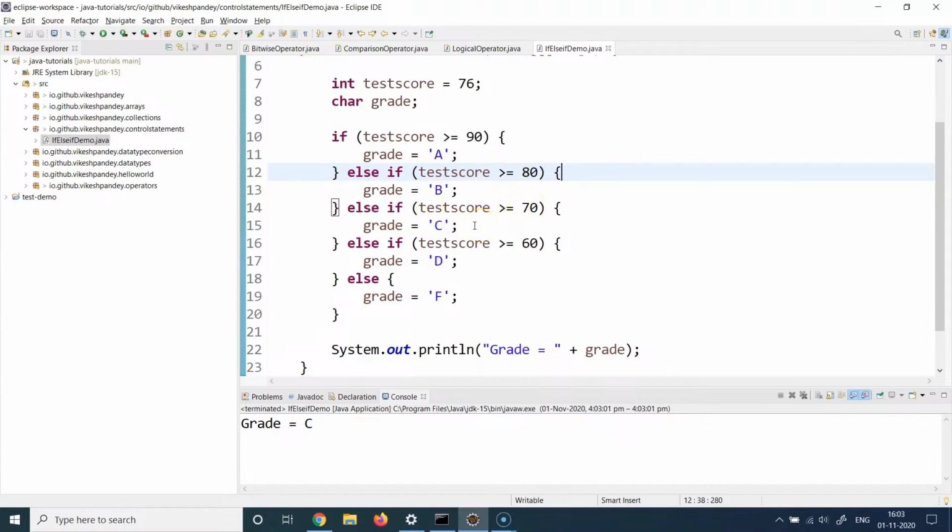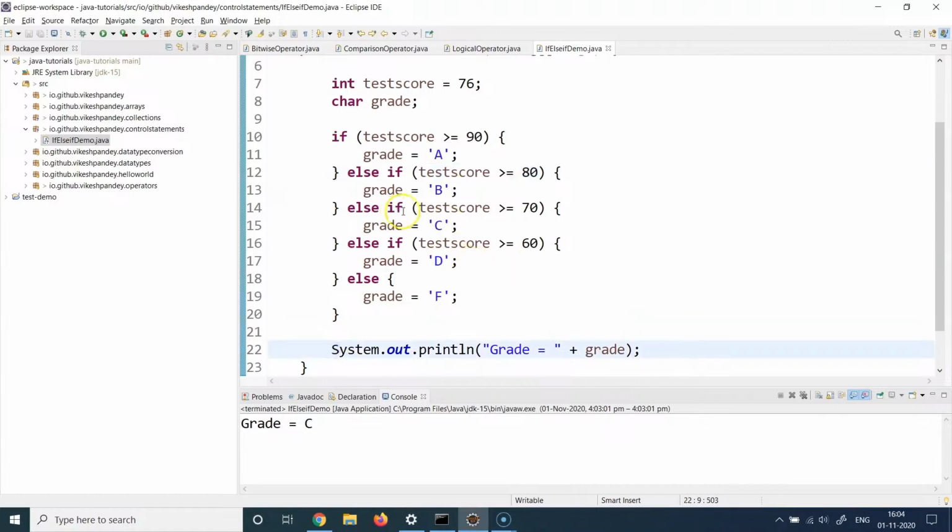And once this condition is true, none of the further conditions will be executed because you only need one true statement, one true execution in the whole if else if block. If that one code block is true, that code block is executed, and then the execution jumps out of the if else if blocks, and it will directly go to line 22 and execute that.